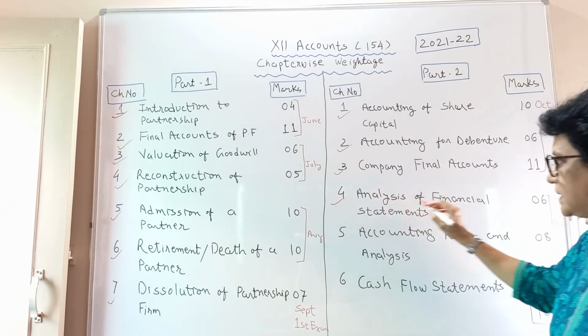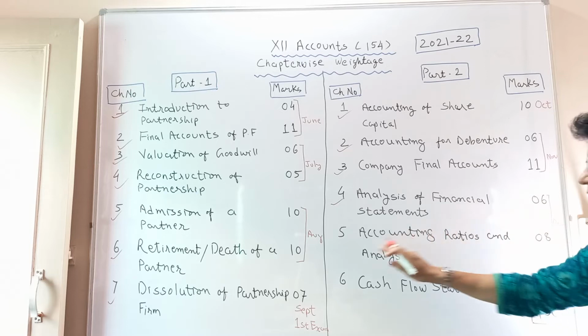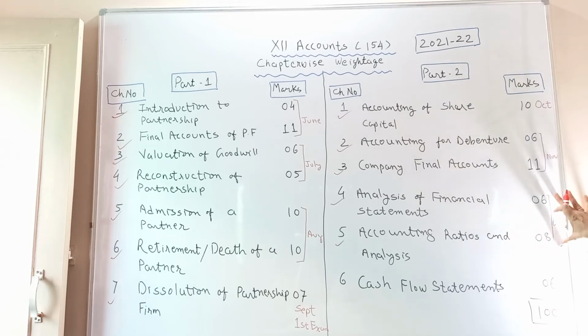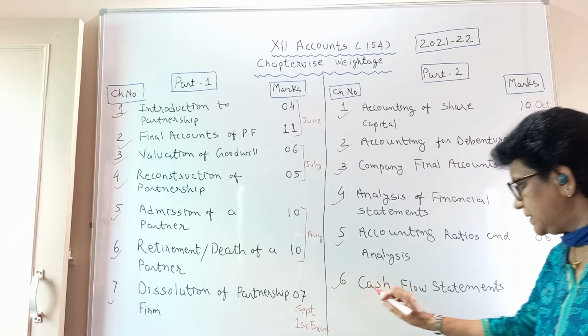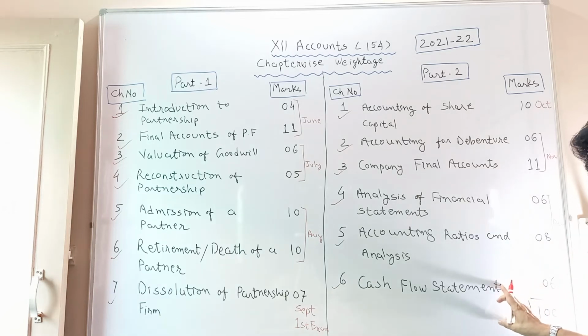Fourth chapter is the analysis of financial statements. 6 marks is the weightage. Fifth chapter, accounting ratios and analysis, 8 marks weightage. By December, these 2 chapters you have to complete. The last is the cash flow statement, 6 marks. In the beginning of January, the syllabus gets over, and in January you have your prelims exams also.